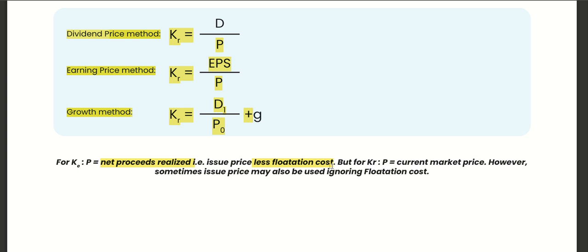To get money from equity shareholders, we have to issue shares, so we incur flotation cost. But if we are just retaining the money, we don't incur any flotation cost. However, sometimes issue price may also be used, ignoring flotation cost.